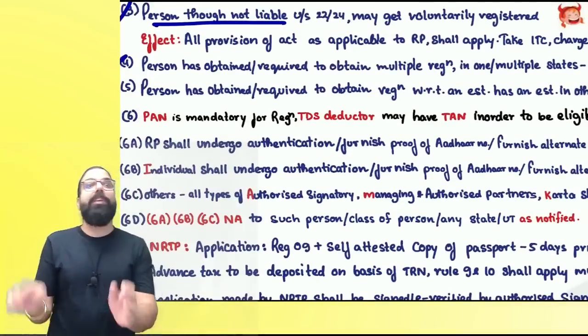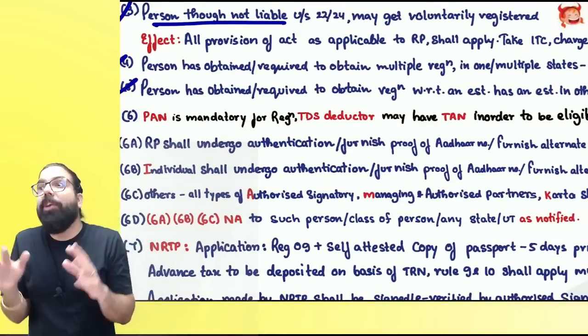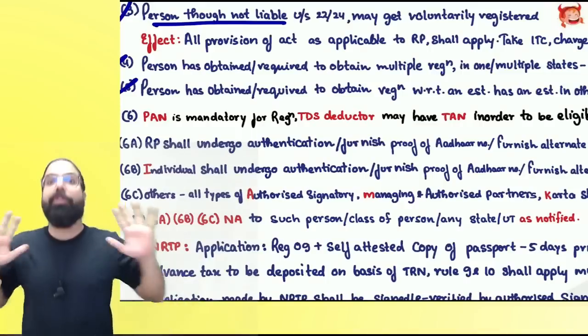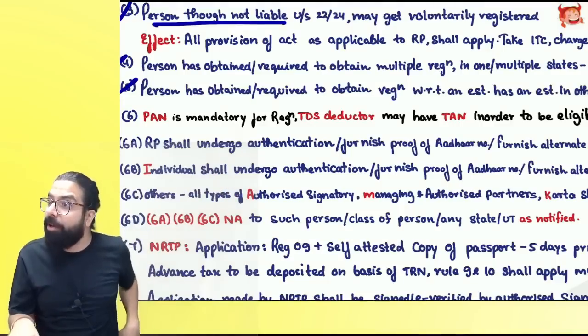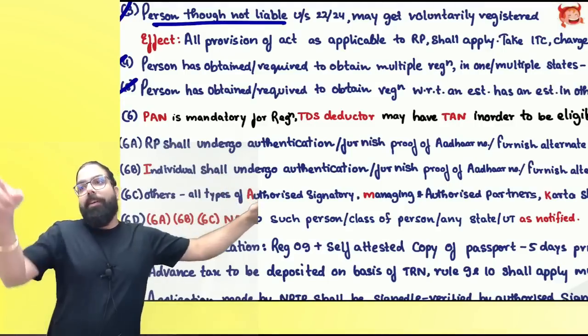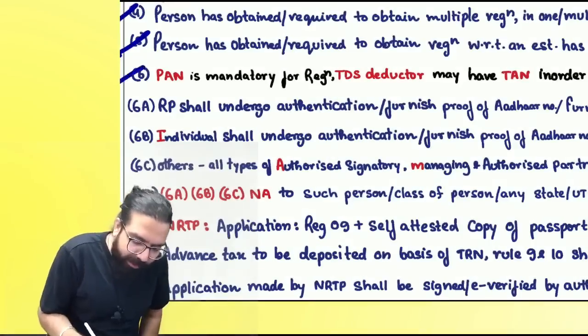Section number 25(4) and 25(5) talk about distinct person. Same state, separate registration, distinct person. One state registered, another state registered, distinct person. One state registered, one state not registered. Section number 25(4) and (5) done. Then we have section number 25(6).